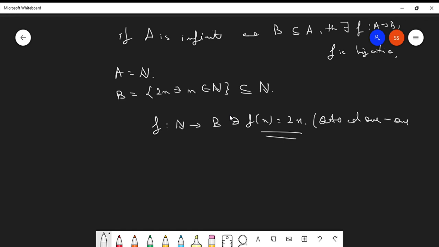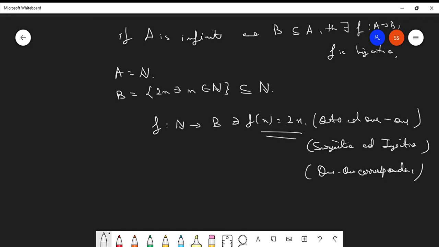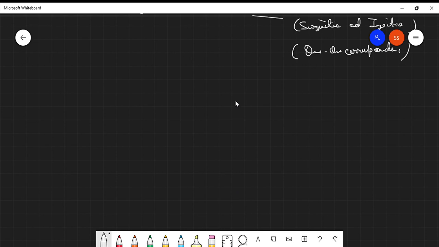Some books also refer to this as surjection and injection, or surjective and injective rather. Bijective functions are also called one-one correspondence. Clear? So this is the difference between a finite set and an infinite set. Now we come to a very important definition of countably infinite sets.